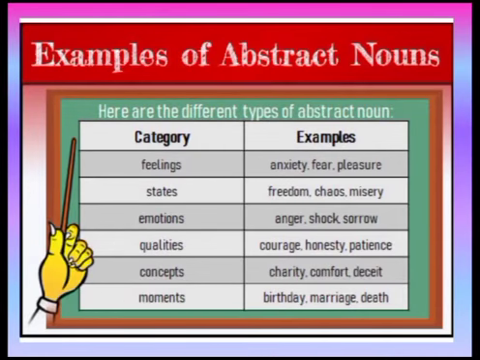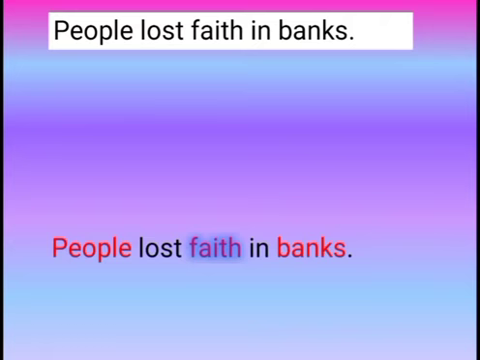I hope the idea about abstract nouns is clear now. Now let us find out how we will find the abstract nouns in the sentence. Okay. Now here we'll consider the first sentence. People lost faith in banks. Now why are we considering the sentence? We will try to find out the abstract nouns from the sentence.